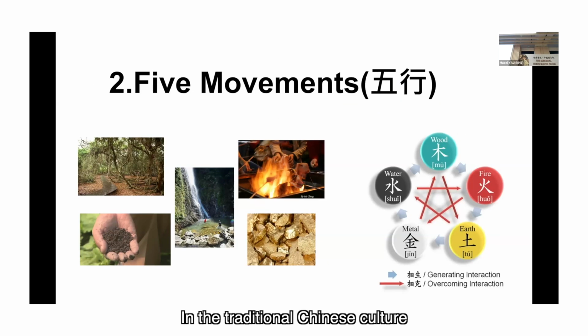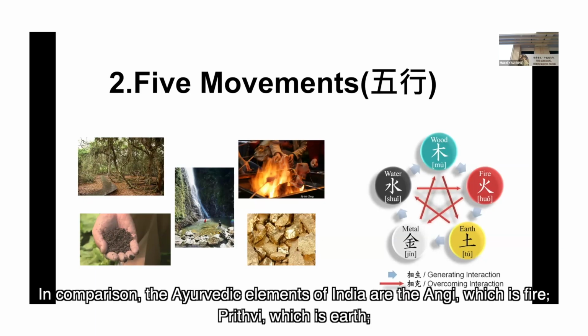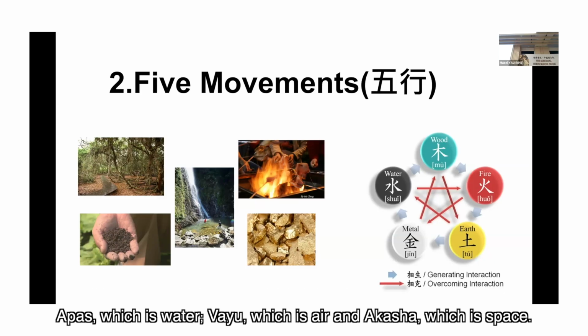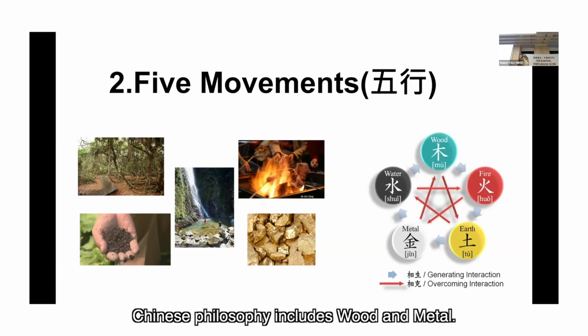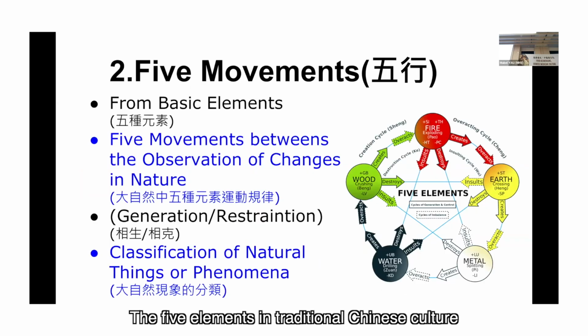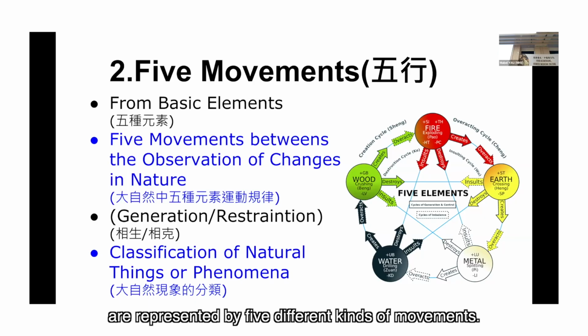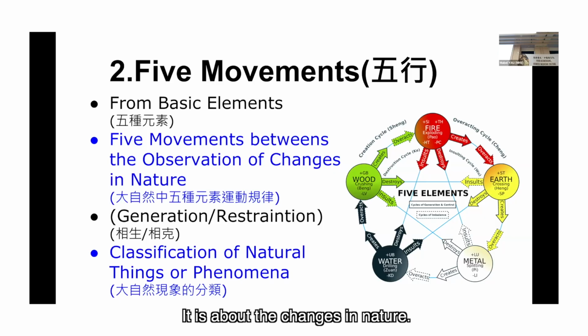In the traditional Chinese culture, the 5 elements are wood, fire, earth, metal, and water. In comparison, the Ayurvedic elements of India are Agni, which is fire, Prithvi, which is earth, Apas, which is water, Vayu, which is air, and Akasha, which is space. Chinese philosophy includes wood and metal. Ayurveda includes air and space instead. The 5 elements in traditional Chinese culture are represented by 5 different kinds of movements. It is about the changes in nature.